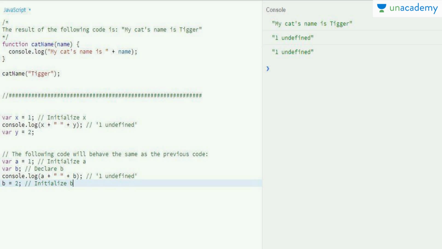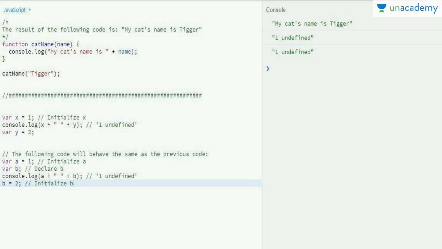In the last part, I have shown an example of how the above code is working. I have declared the variable a with the value of 1, and then I declare b, and after that I use their values and I get the same result.